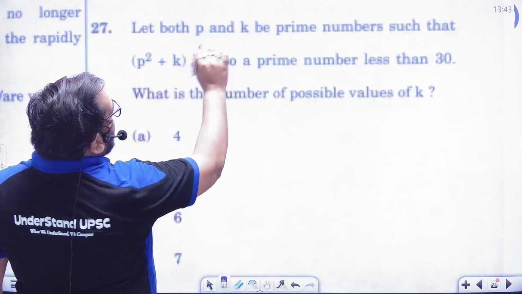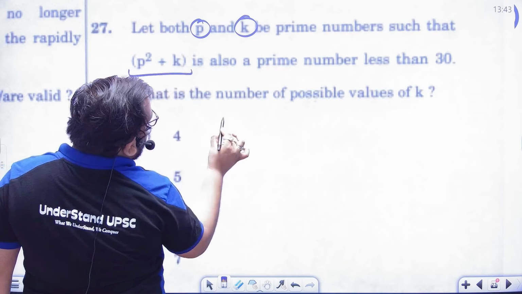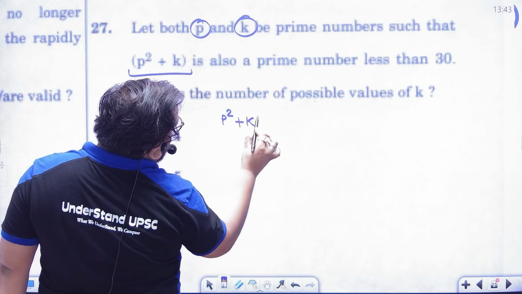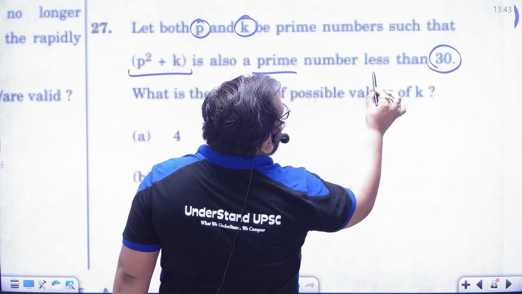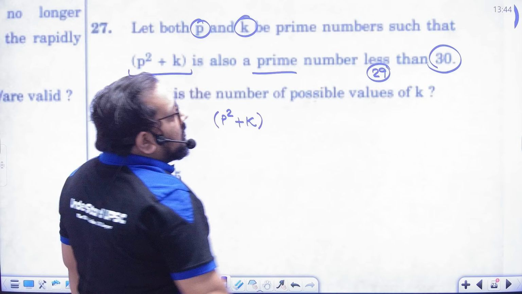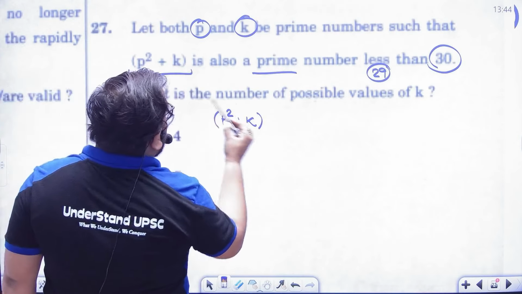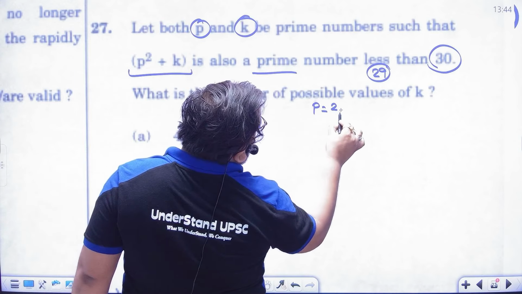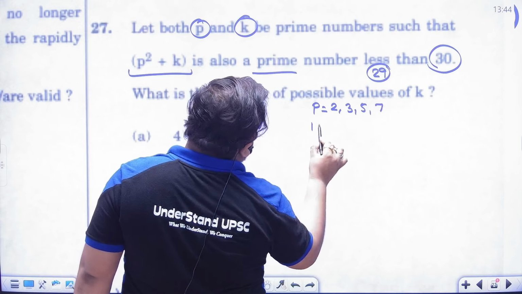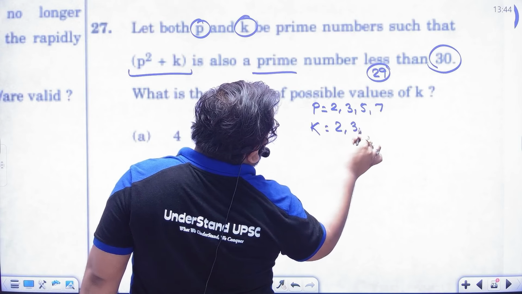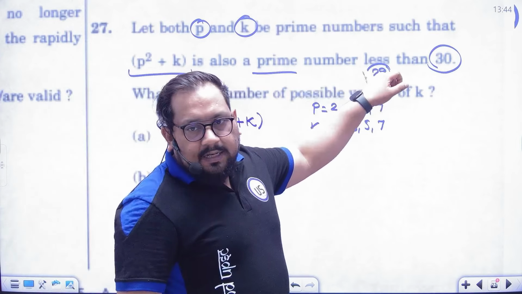See, P and K both are prime numbers, and when you perform P square plus K, you will get a prime number which is less than 30. It means maximum it can go 29. Now, see, put P as 2, 3, 5, 7 and K as 2, 3, 5, 7, and you must get a prime number.